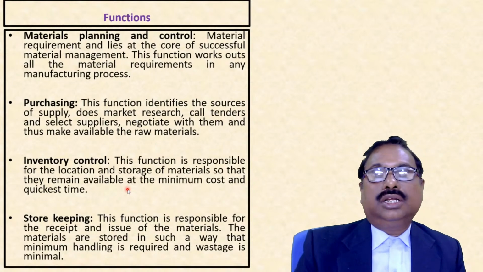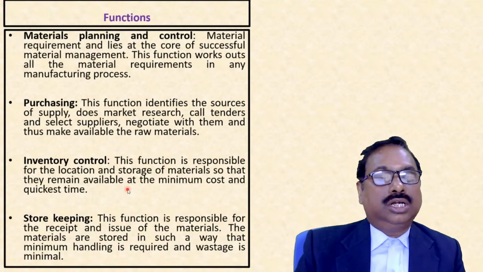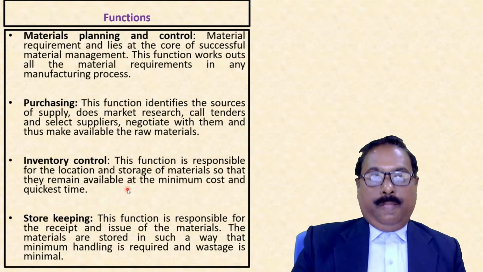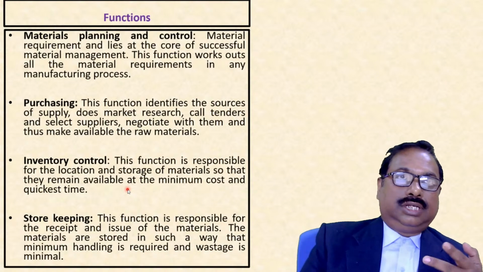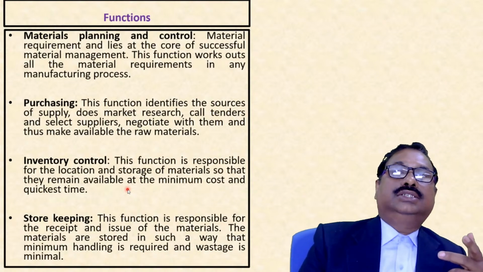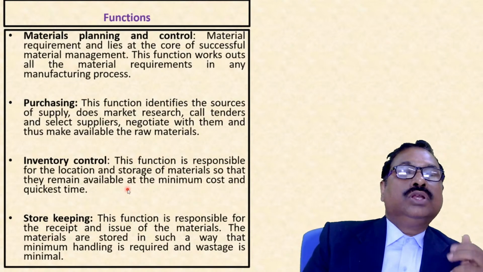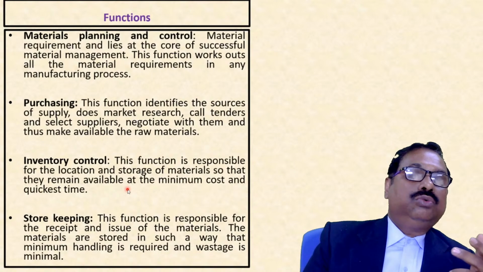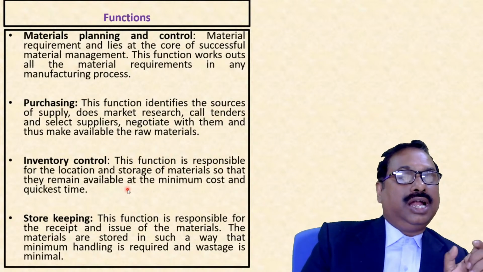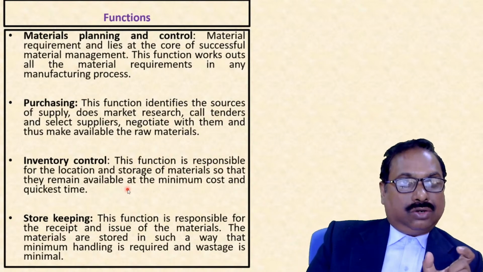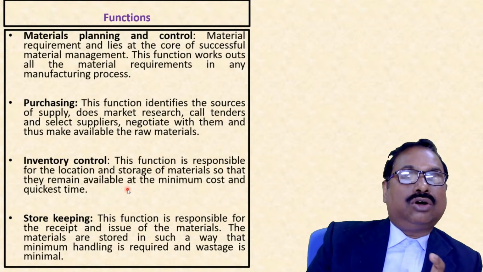How much to order is your EOQ. EOQ stands for economic order quantity. There are many costs in inventory, but there are two major costs. One is your ordering cost, another is your carrying cost. So in inventory control, we take the total cost as ordering cost and carrying cost, and we decide that EOQ, if we order that much amount, then the total cost will be minimized.